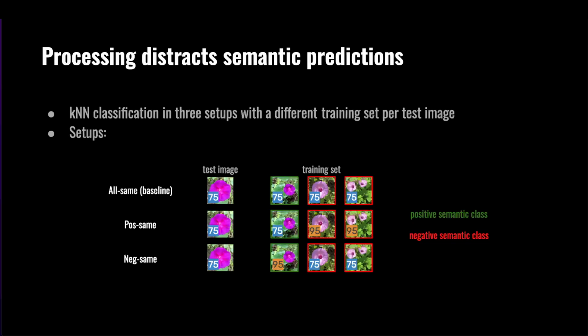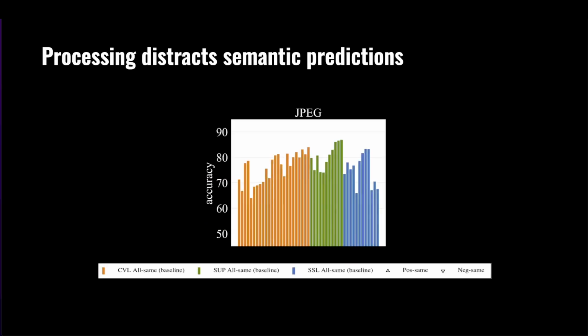If the processing parameters affect the classification, we should see an improved performance in the pos-same setup and a lower performance in the neg-same setup compared to the baseline. For JPEG compression, we observe that compared to the baseline setup, contrastive vision language models and some supervised models show improved performance when there is a correlation between the semantic and processing labels.